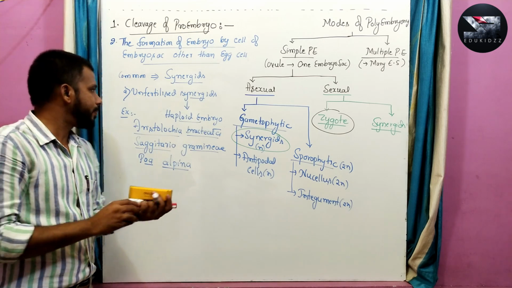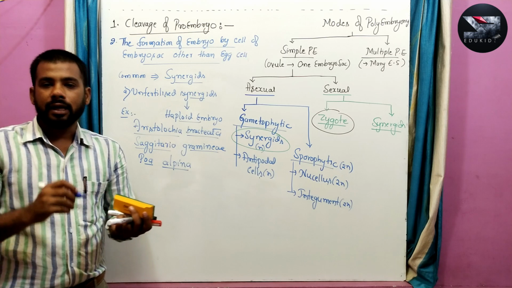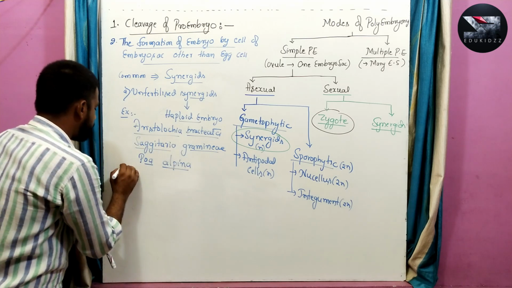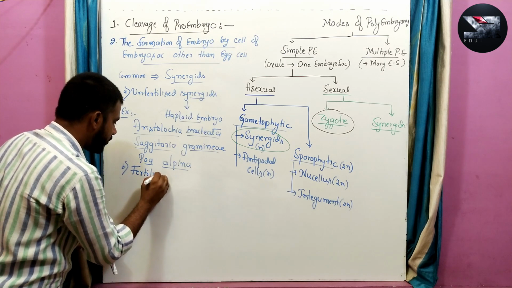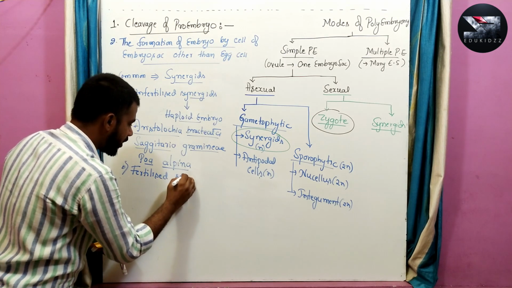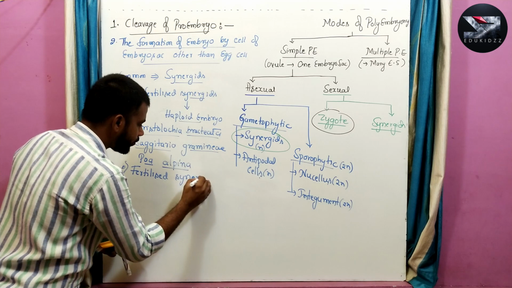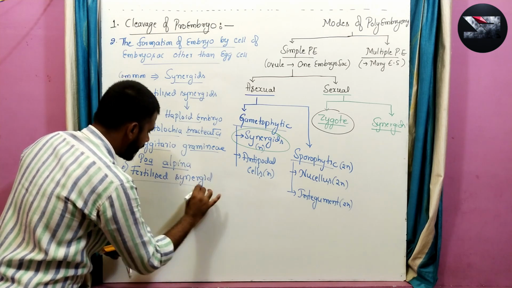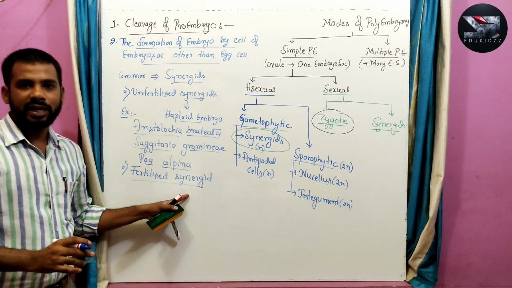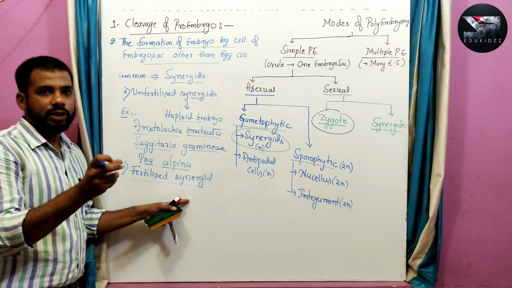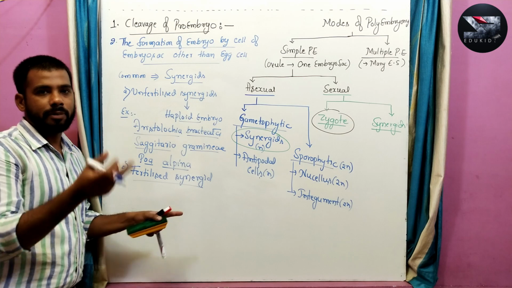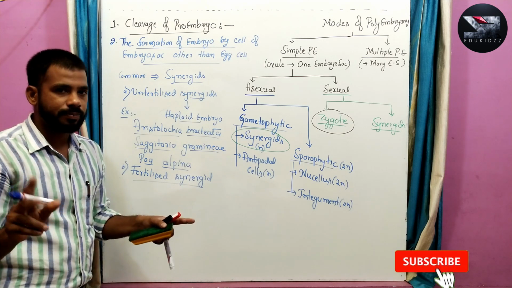Whereas the second type in this case is the fertilized synergids. The fertilized synergid develops into an embryo. So how will the synergid get fertilized? Generally, the pollen tube which enters the embryo sac has two male gametes.